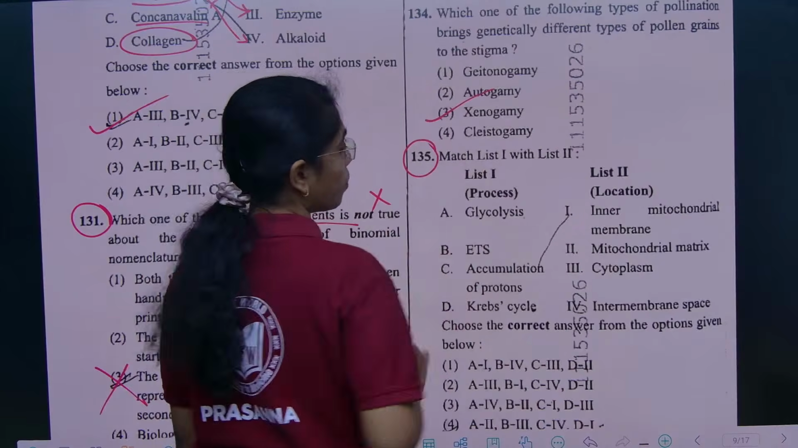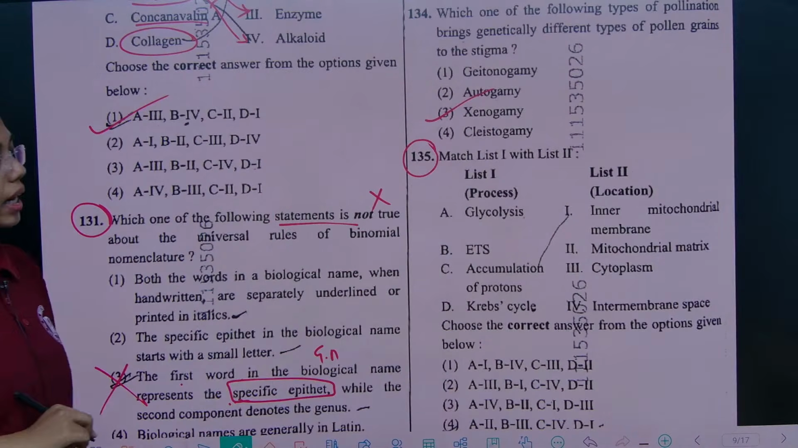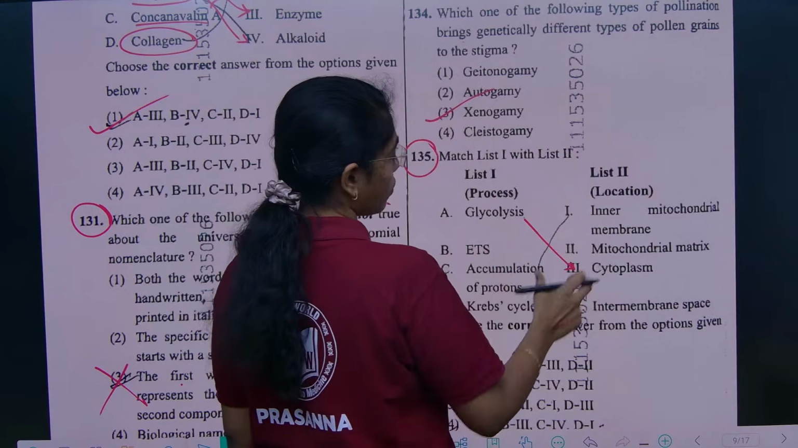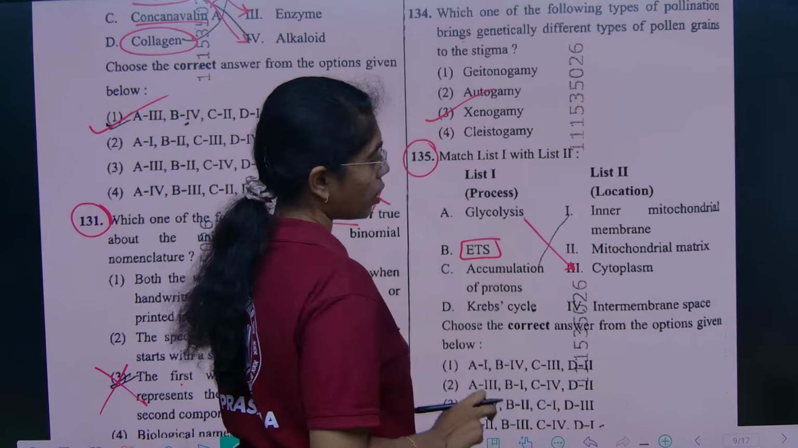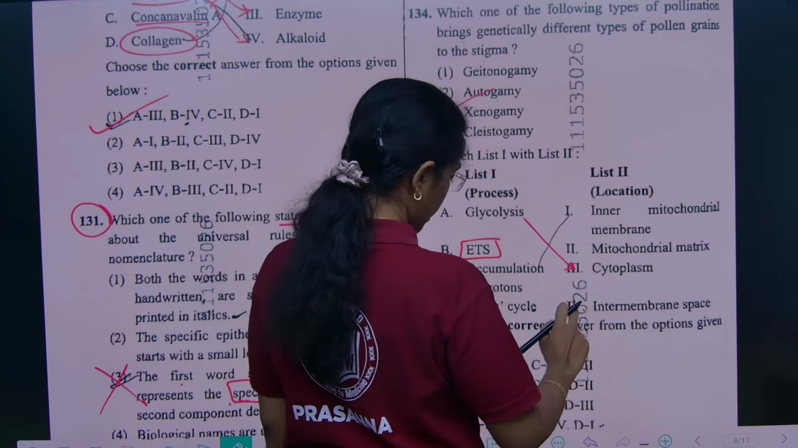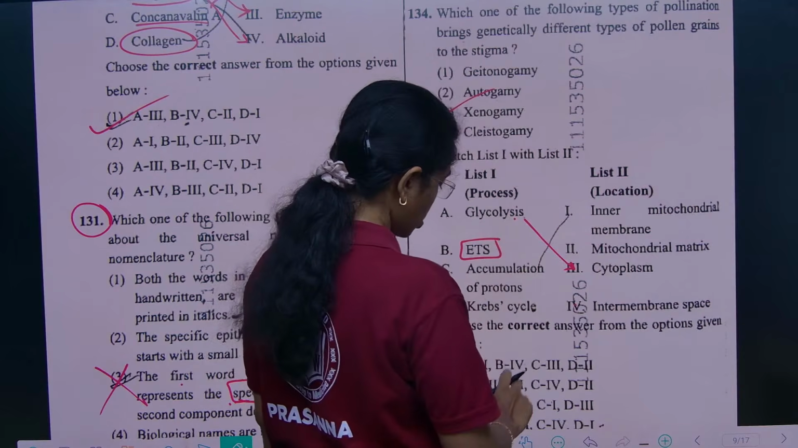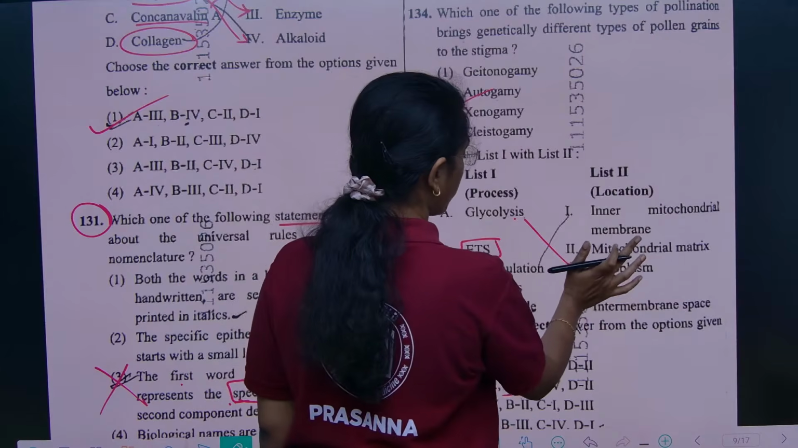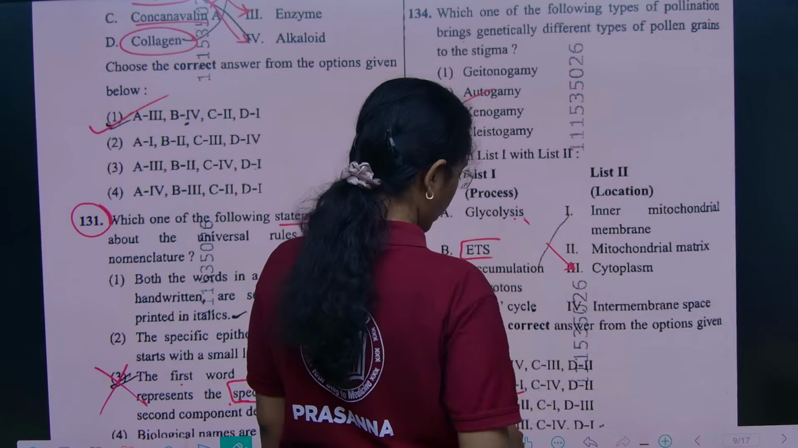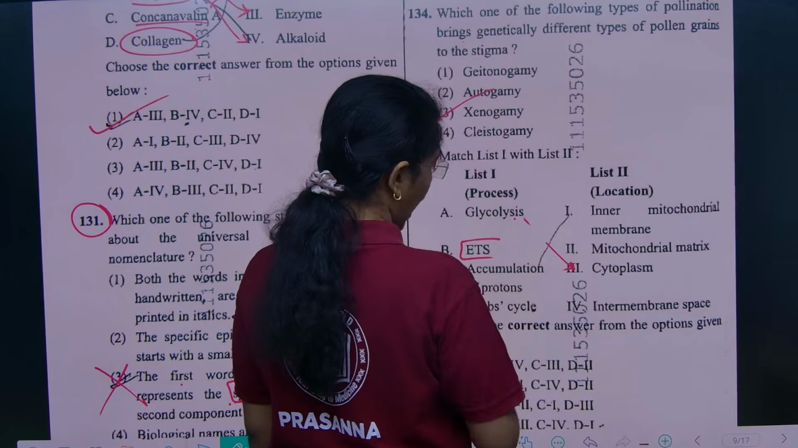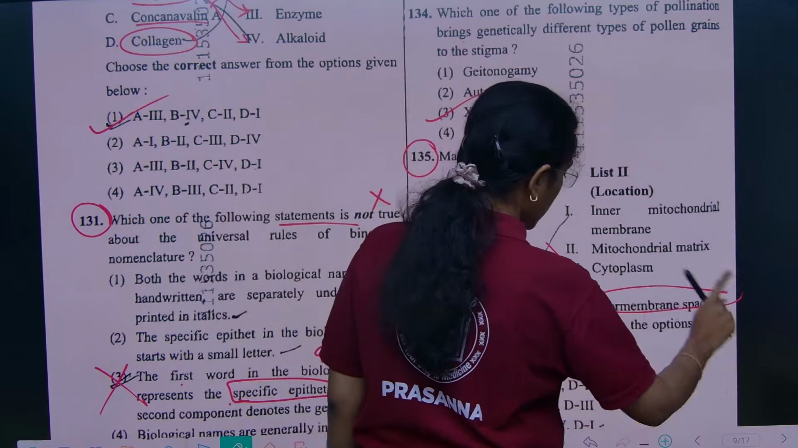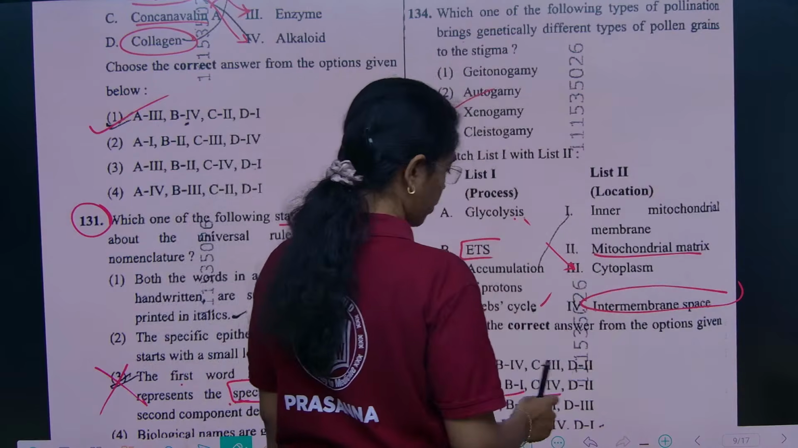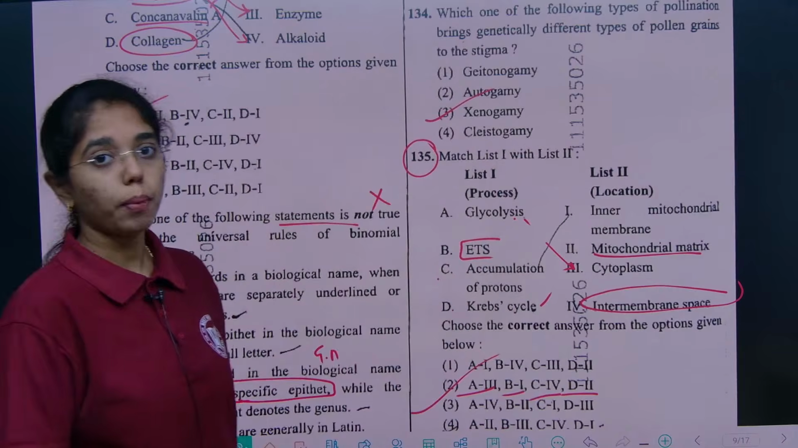Next question is again from respiration of plant physiology. Glycolysis occurs in the cytoplasm. ETS, electron transport system, occurs in the inner mitochondrial membrane. So A is 3, B is 1. Next, C, accumulation of protons takes place in the intermembrane space, C4. Krebs cycle, which is option 2, mitochondrial matrix. So the right answer is option 2.